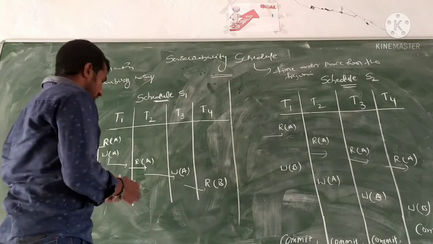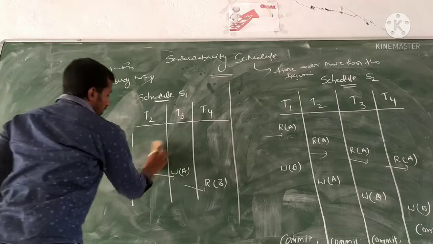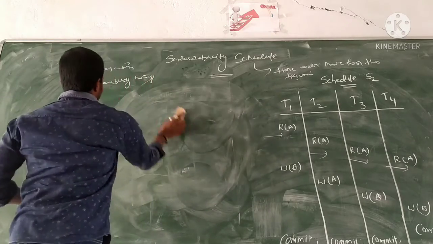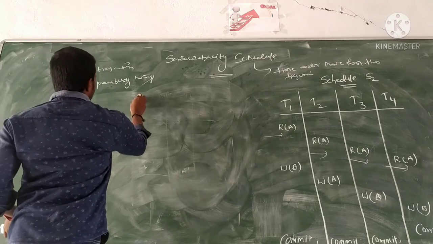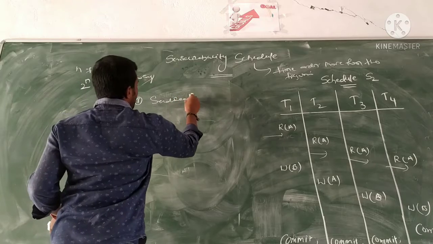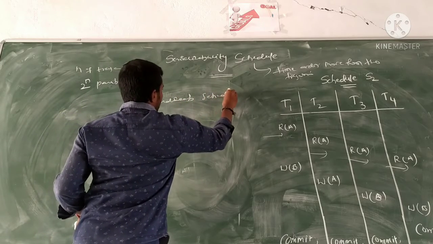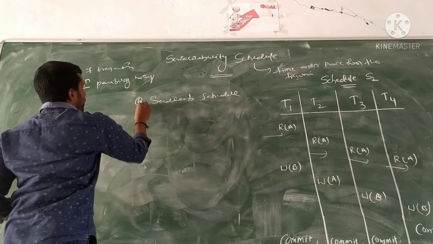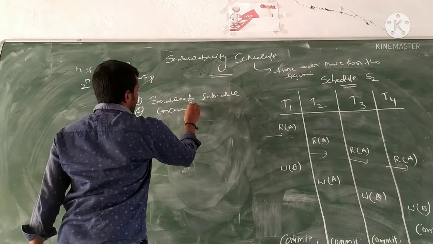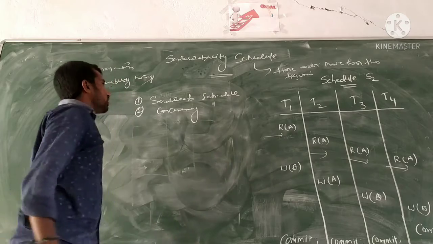In serializability scheduling, we have two types of schedules: one is the serializable schedule, and the second is the concurrency schedule.